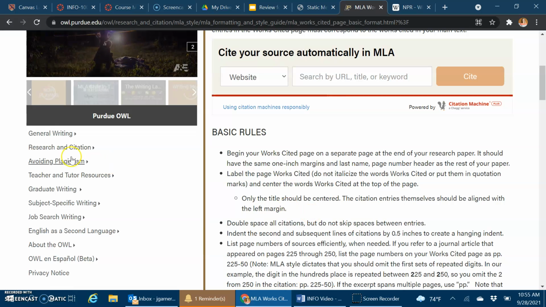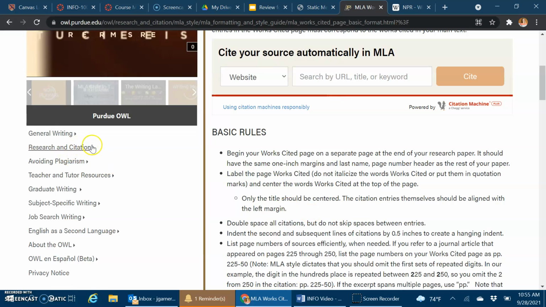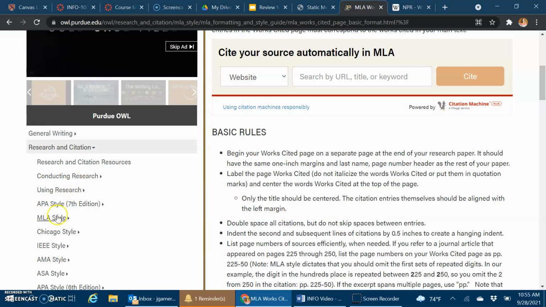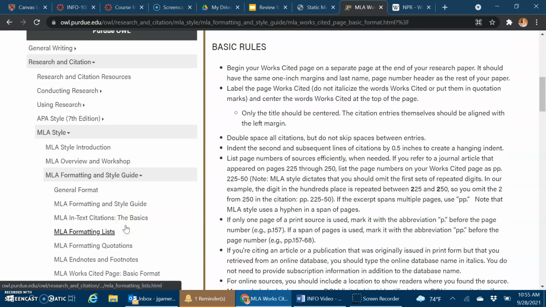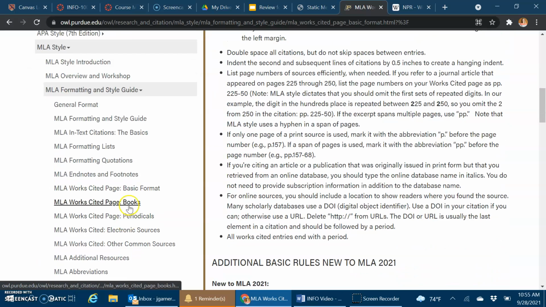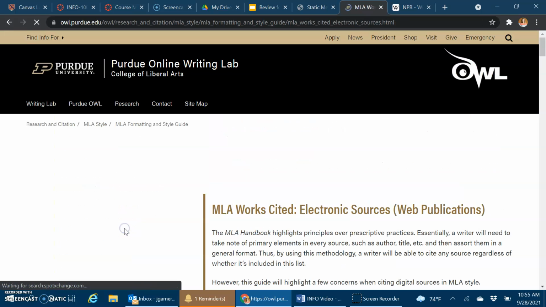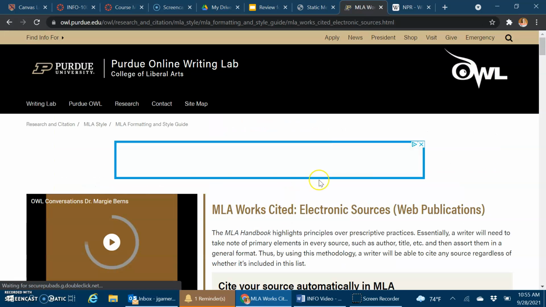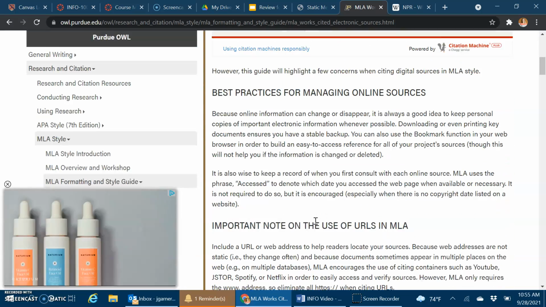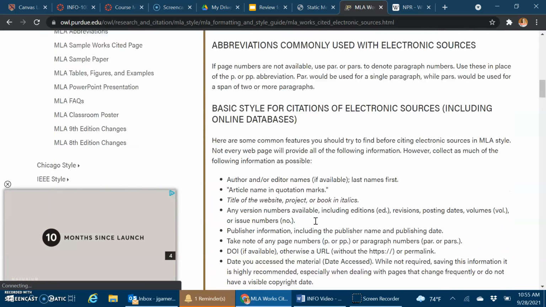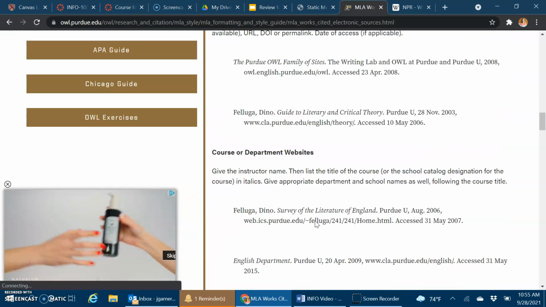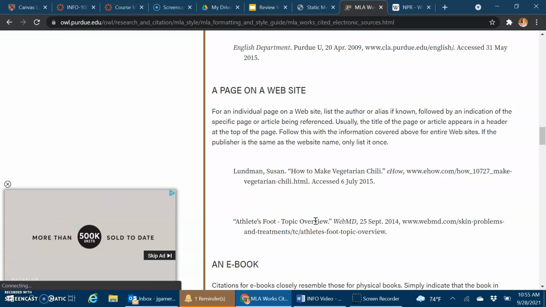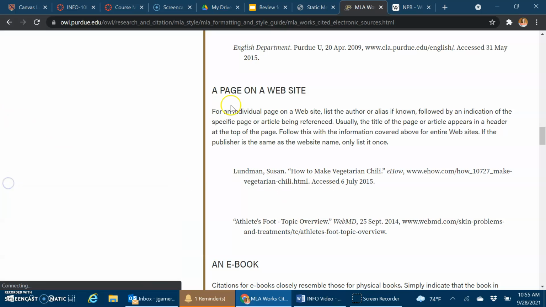But then I can also look over here. Click this open. I want MLA style. Let's see. There we go. All right, Works Cited page. Most of the time, I'm going to do electronic sources, and I think I had linked right to electronic sources for you. And so then just become familiar with the different kinds of sources. Citing an entire website? Nope. Course or department website? Nope. A page on a website, right? That's what we had for our NPR article.